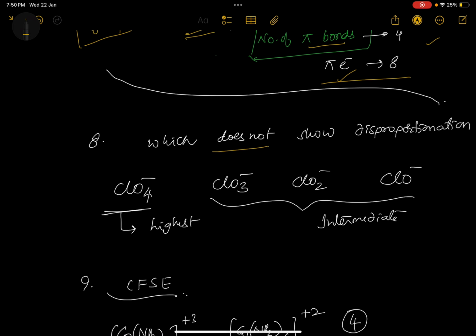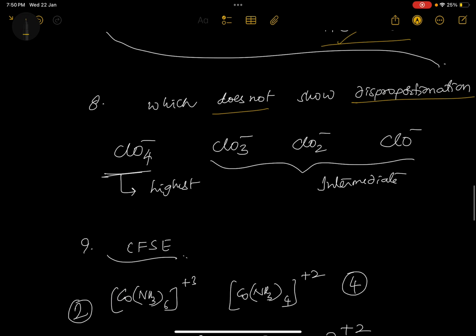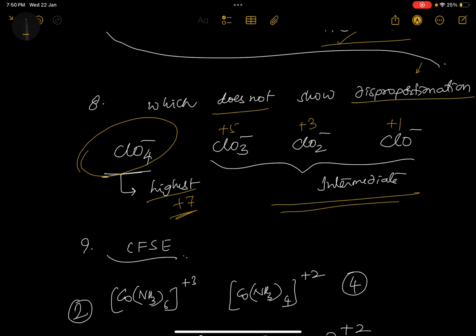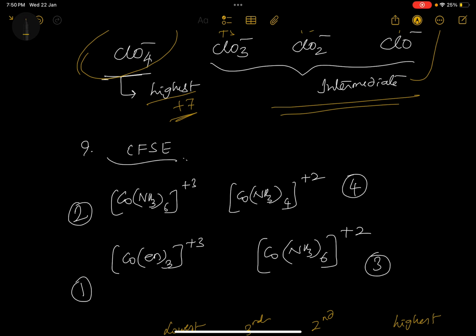Which does not show disproportionation. Again, one simple: disproportionation means the same atom should undergo both oxidation and reduction. Here, ClO4 minus is in the highest oxidation state of plus 7, so it can't undergo any kind of disproportionation. It undergoes only reduction, it can't undergo oxidation. So no disproportionation. The remaining ones, plus 5, plus 3, plus 1, can undergo disproportionation. Intermediate oxidation states undergo disproportionation.